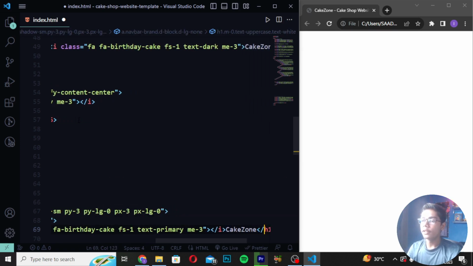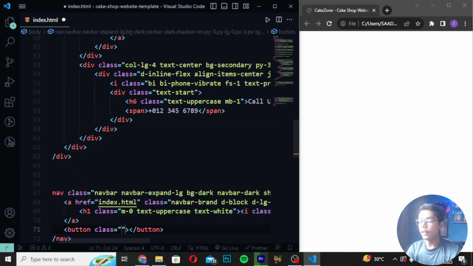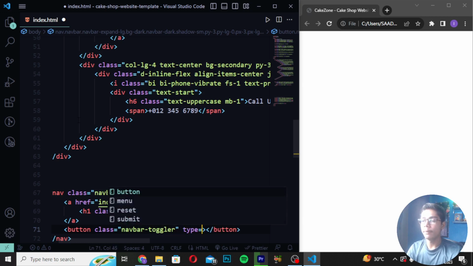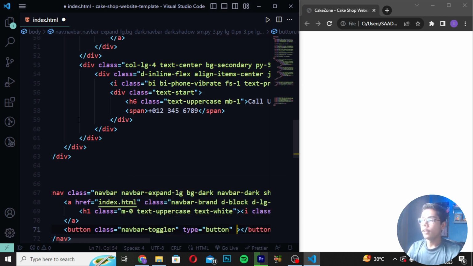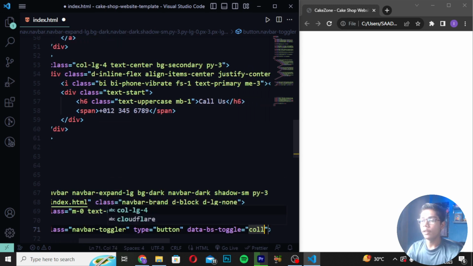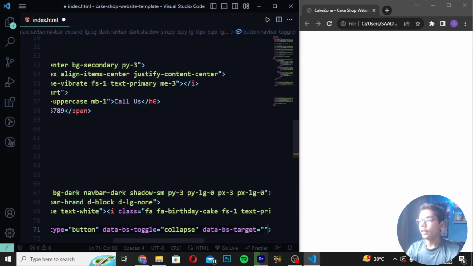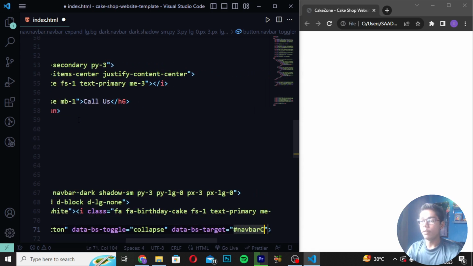And then when you've written this, you have to now just do one thing here. You have to move down and create button class, and here I will be writing that bar toggler. And then you have to now just write here type button, and then here I will be now just writing data bs toggle, and I will be now writing here collapse. Then you have to now write here data bs target. Then here I will be now writing navbar collapse.